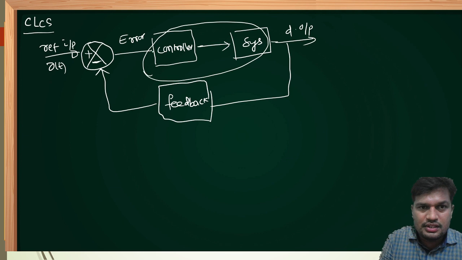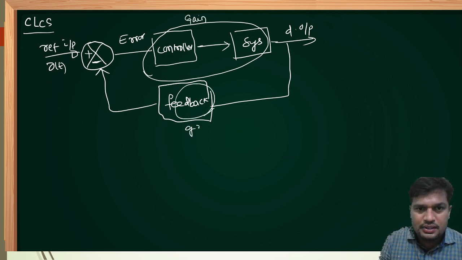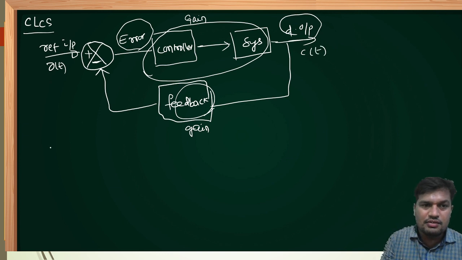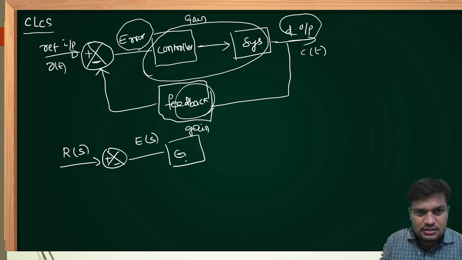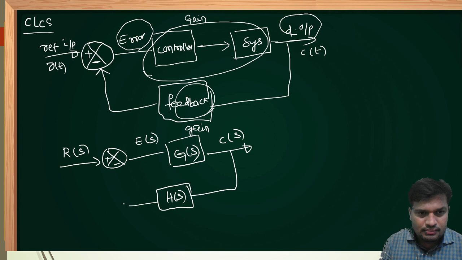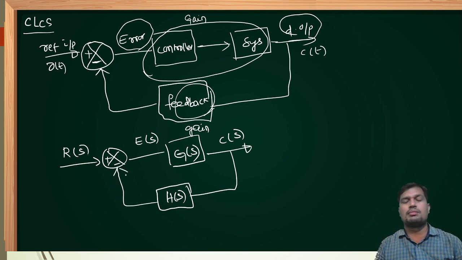Controller and system, everything I am representing as gain, forward path gain. It is feedback path gain, and this is the error signal, and the desired output is represented by C of t. Directly I am converting into the S domain. Laplace of R of t is R of s, and this is the error signal represented by E of s, the gain of the system is represented by G of s, the output of the system is represented by C of s, and the feedback path is represented by H of s. This is the closed loop control system block diagram.